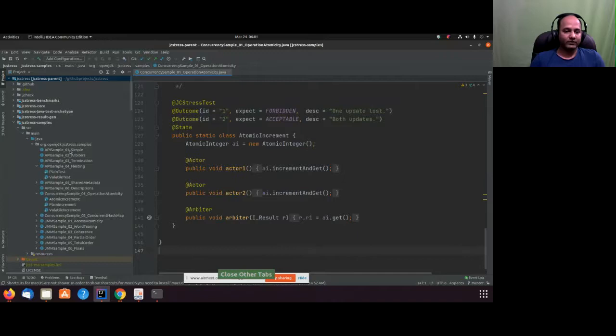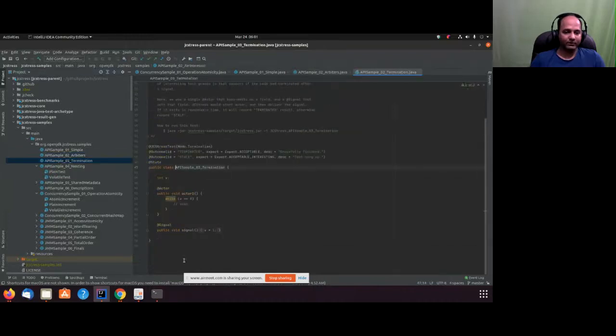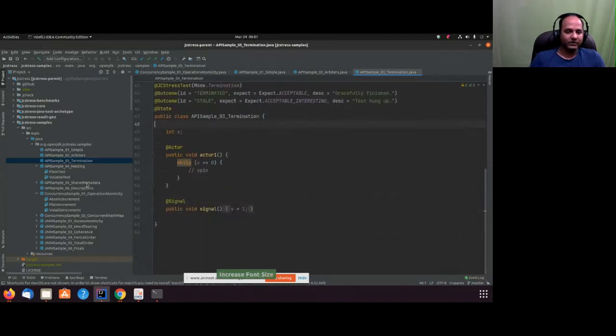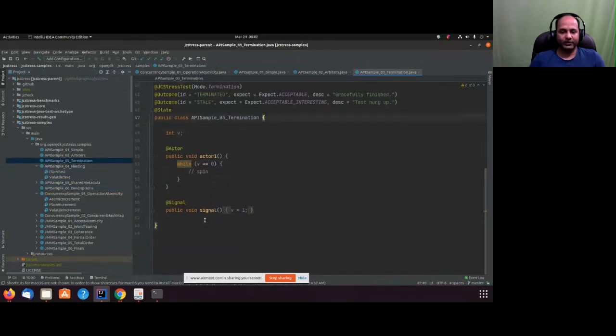We looked at the simple test, and we looked at how the arbiter works. Then we have termination, the third part. If I talk about the basic APIs, only the starting six are going to cover that. We'll talk about all six in the next few minutes. Now the next one, the third one, is the termination test, the termination scenario.